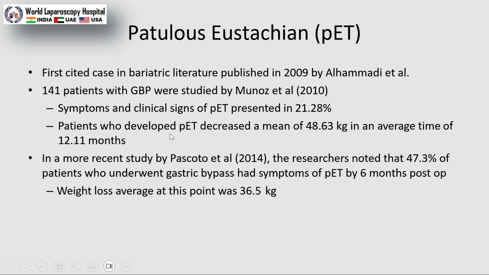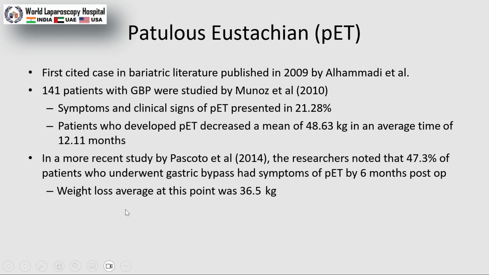Patients who developed PET lost a mean of 48.63 kg in an average time of 12.11 months. What happens after some time, when the absorptive capacity increases, is that these deficiencies also decrease.